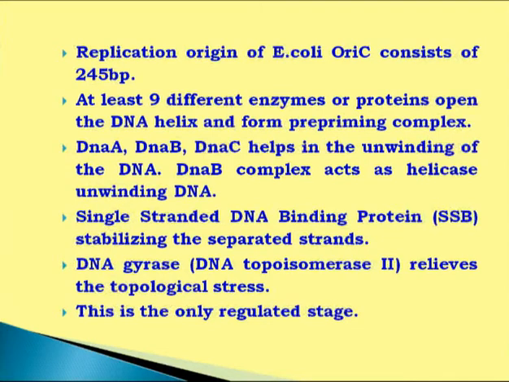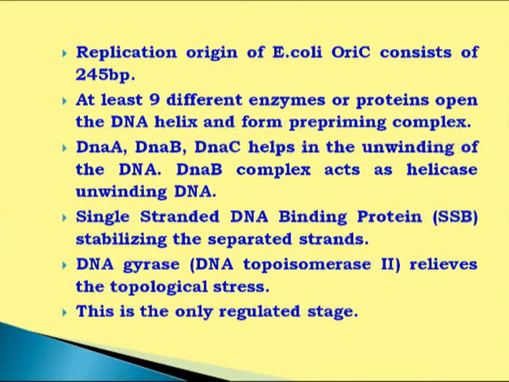Replication in the case of E. coli, which is a prokaryote or bacteria, consists of 245 base pairs of sequences which are highly conserved, and then DnaA, DnaB, DnaC, these are the unwinding proteins. First, topoisomerase recognizes this site and introduces a nick. And because of the nick, there will be creation of negative supercoiling, and it relieves topological stress.